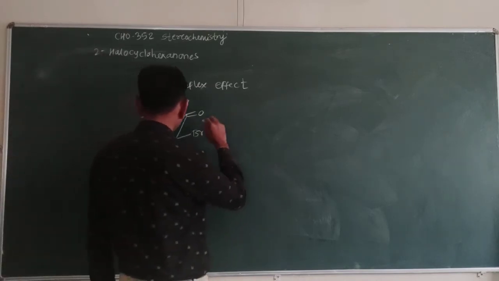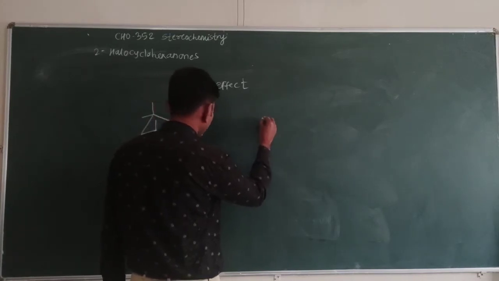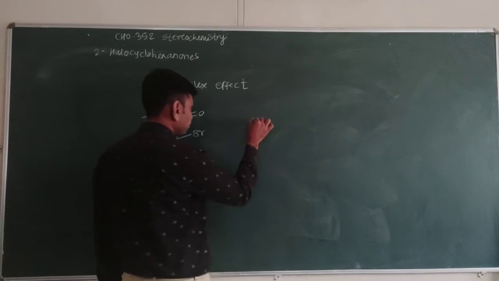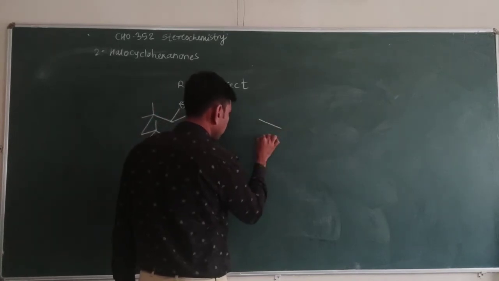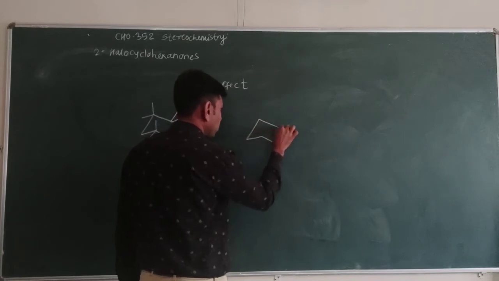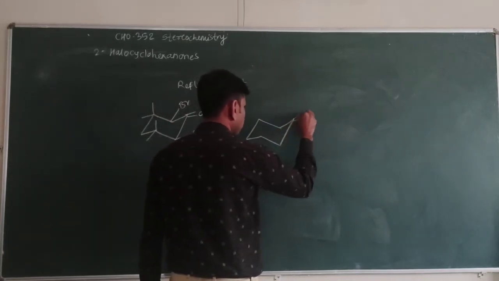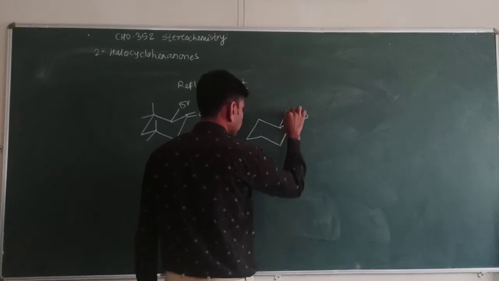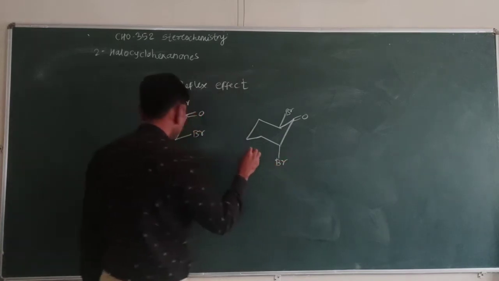Now this one again, where the bromine group is in the axial position. So in general, we saw about the halocyclohexanones, in one case the halogen is in the equatorial position, now it is in the axial position.